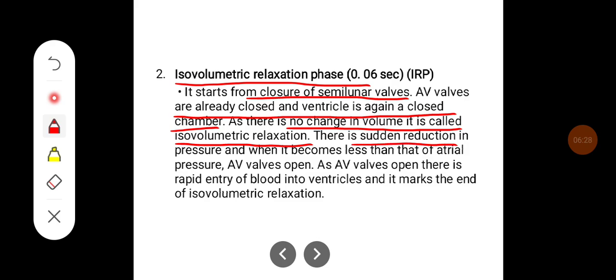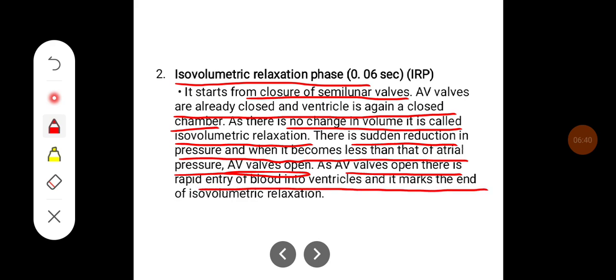There is a sudden reduction in the pressure, and when it becomes less than that of atrial pressure, AV valves open. As AV valves open, there is a rapid entry of blood into ventricles. It marks the end of isovolumetric relaxation.